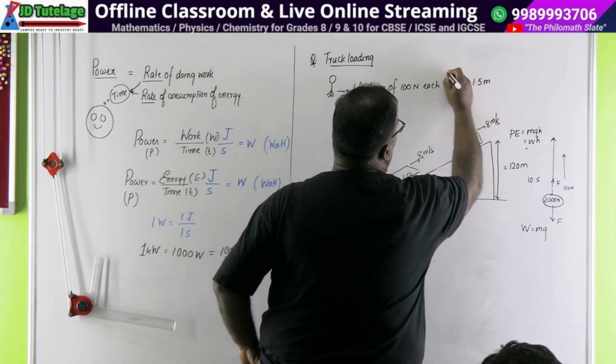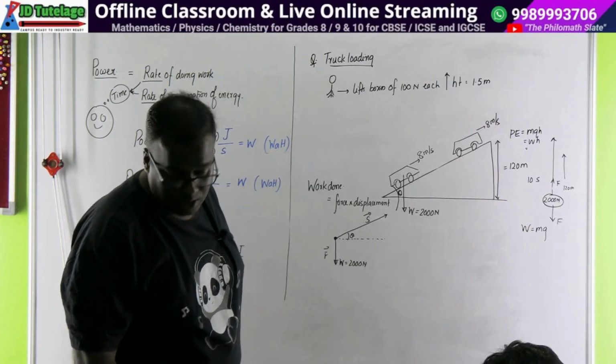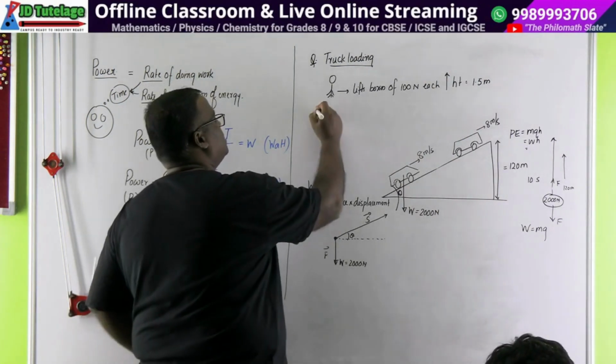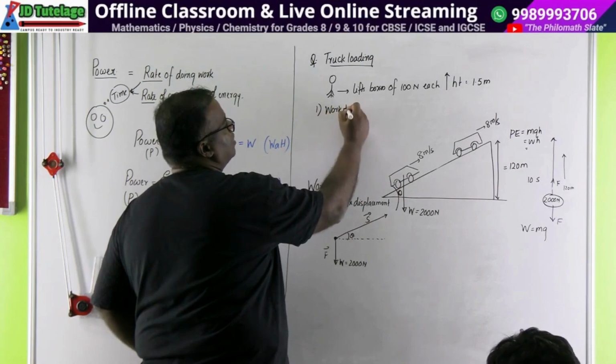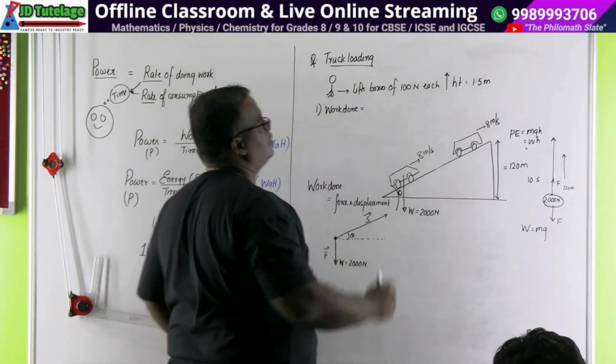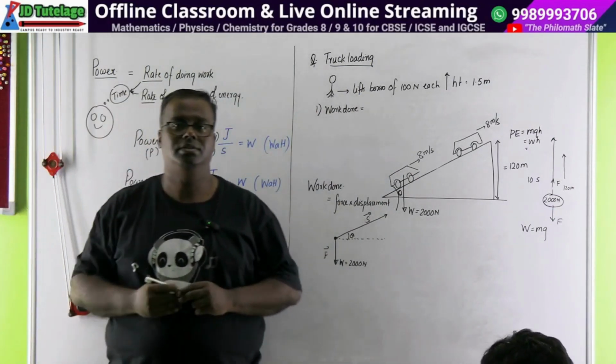This is the height through which he is lifting each of these boxes. First question: how much work is he doing in lifting each box?